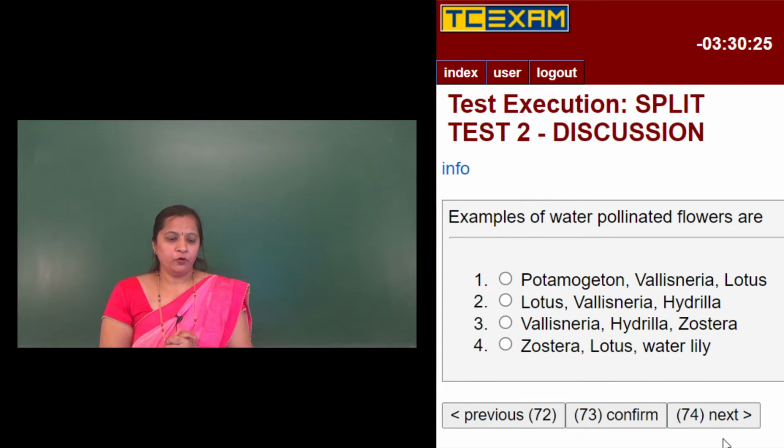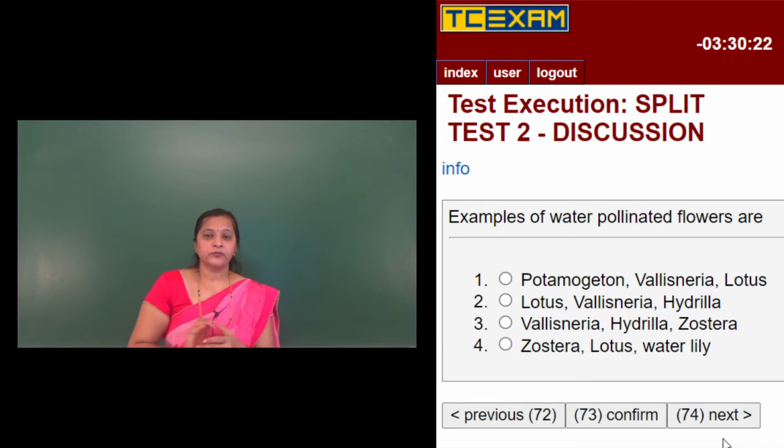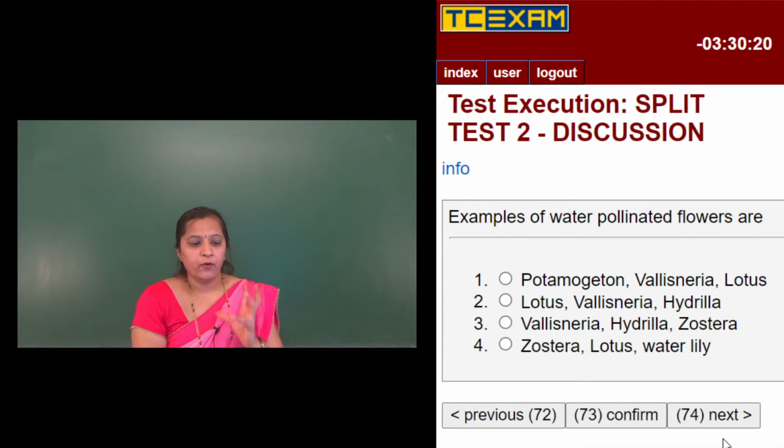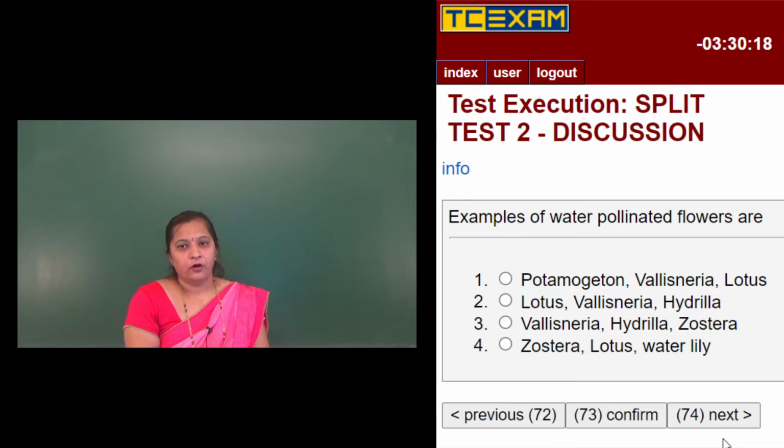So you know that cross pollination requires pollinating agents. Many things bring about pollination, like air and water, that is wind and water, and some animals are also good pollinating agents, like insects and birds. Here, for examples of water pollinated flowers, they have given 4 options. In all the 4 options, all the plants are aquatic plants only.